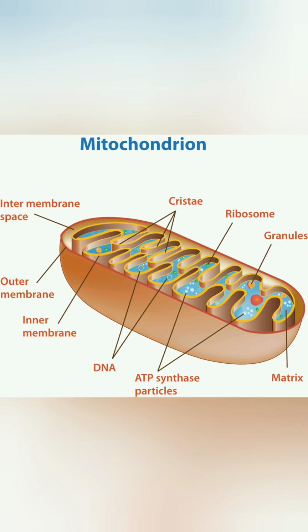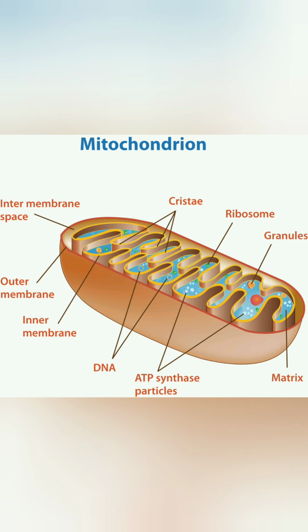The matrix facing phase is called the M phase, and the phase towards the perimitochondrial space is the C phase. The M phase has some small stalked particles called oxysomes or F1 particles or elementary particles. Oxysomes have ATPase enzyme molecules and are therefore responsible for ATP synthesis.